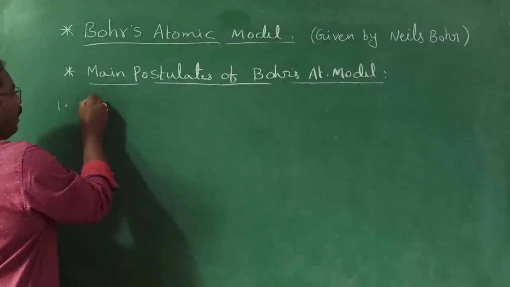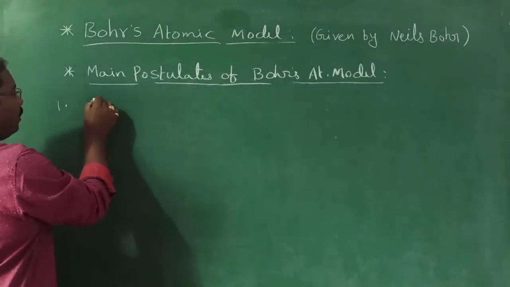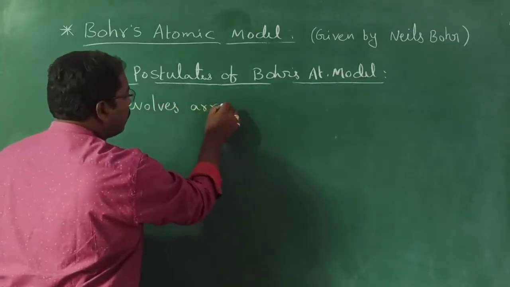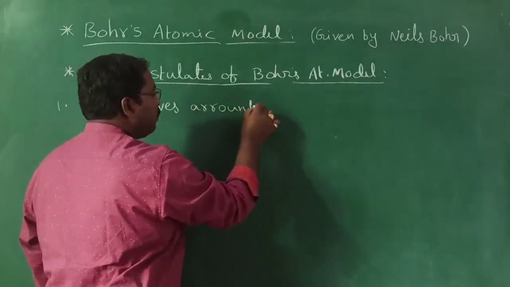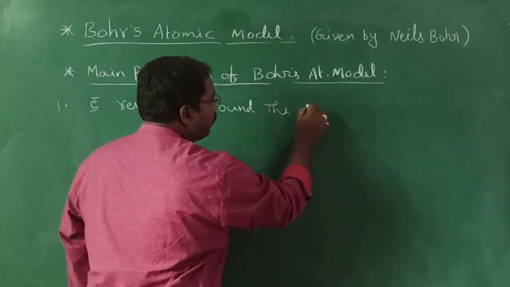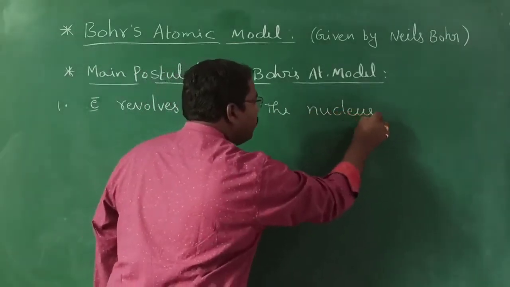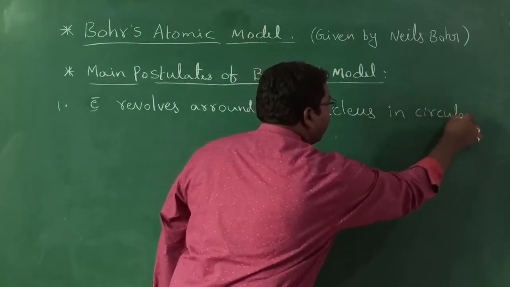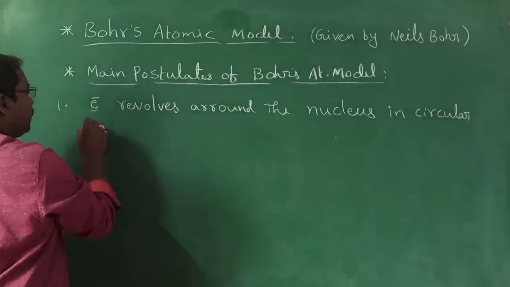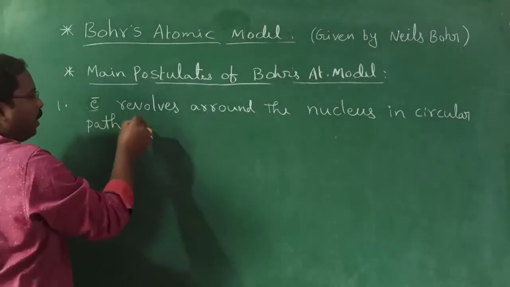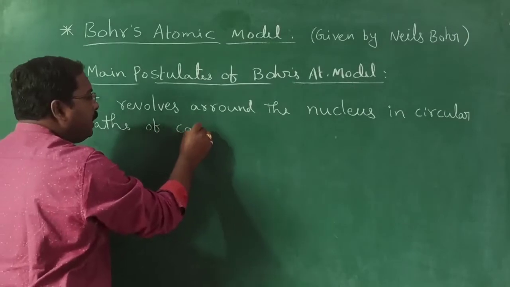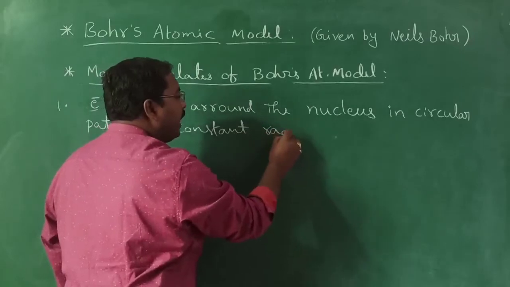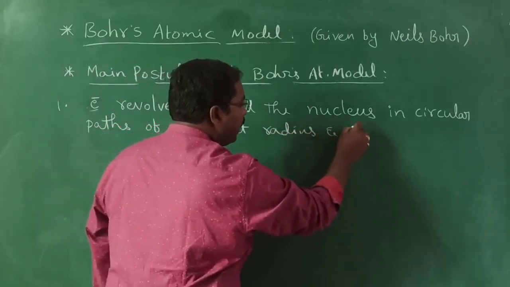According to him, the electron revolves around the nucleus in circular paths of constant or fixed radius and energy.